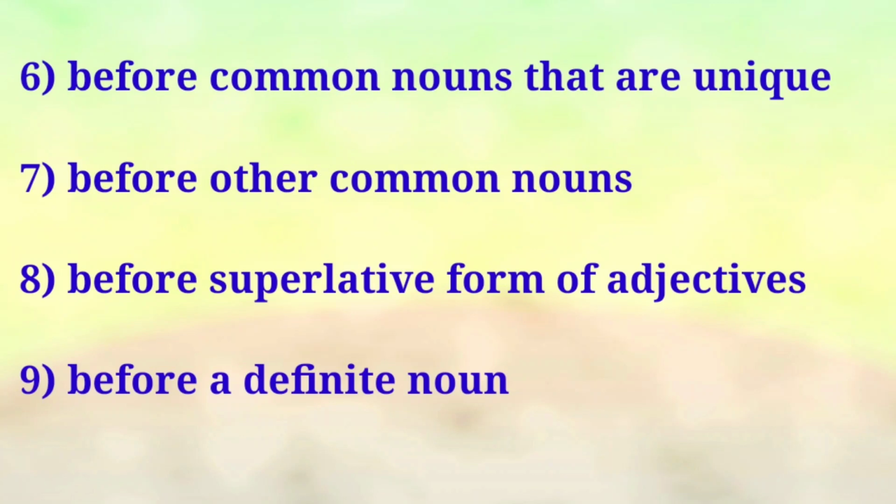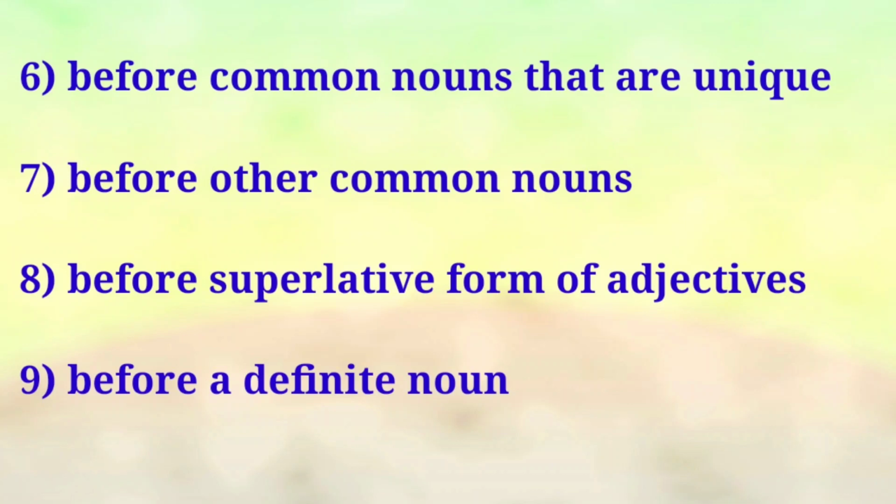Now look at the sixth point, before common nouns that are unique. What is meant by unique? Yes, only one thing exists, something very rare, we say. See here, only one thing. It means the sun, the moon, the star, the sky, the earth. So these are all unique objects, right? Only one of these objects is in this world. So you have to mention these things with the help of the article the.